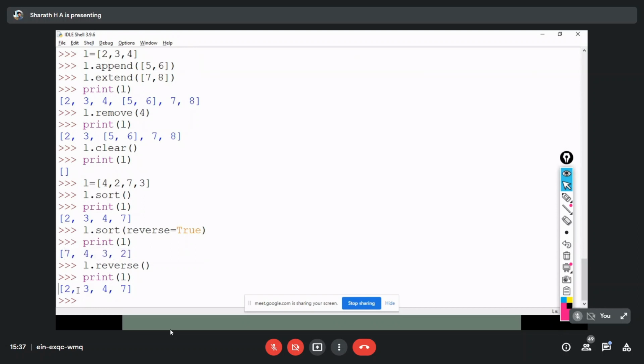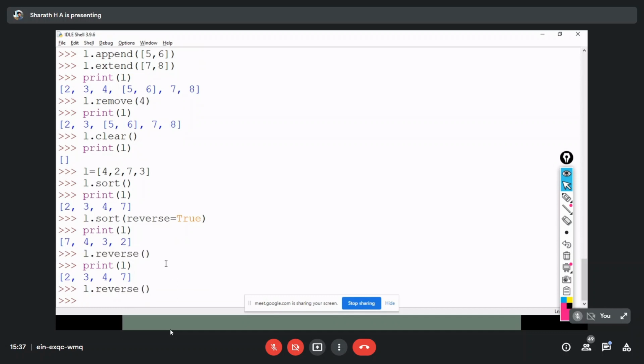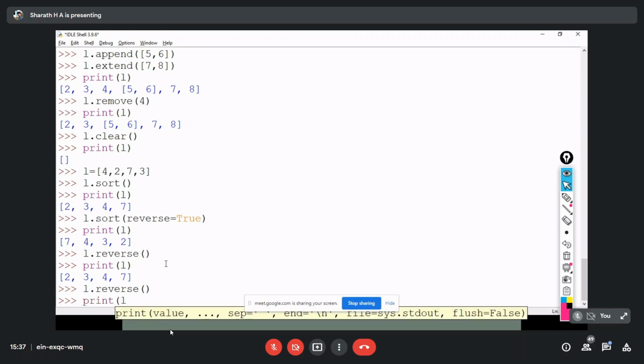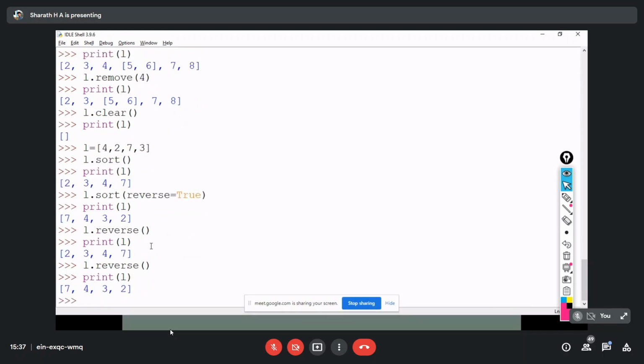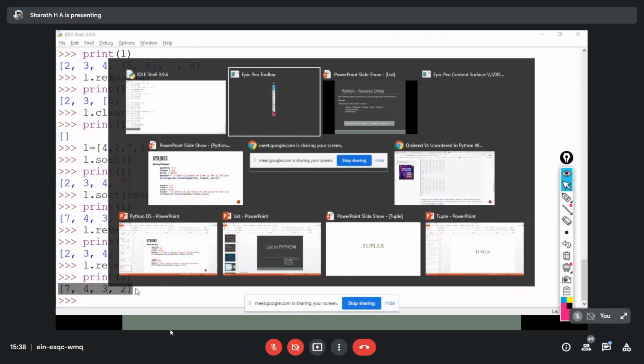Again, I'm reversing that order by using this reverse function. Now I'm going to print L. Now you can see that since I reversed the order, it is in ascending order. Again, if I reverse that, you can see it's in descending order.